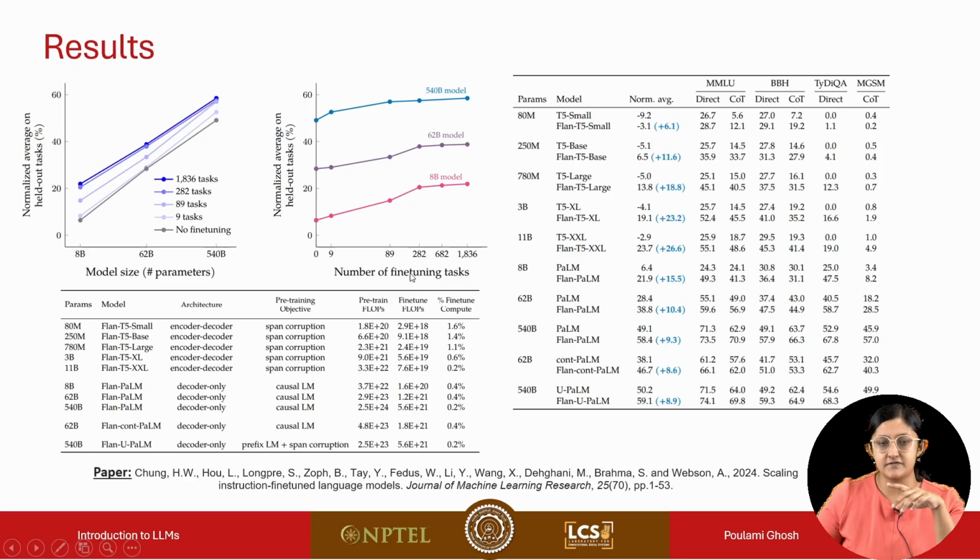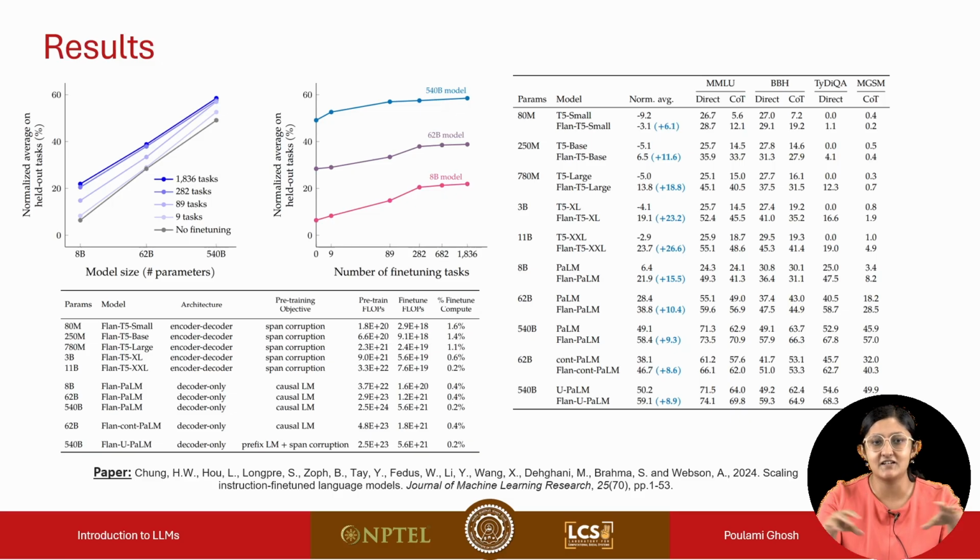In the second graph, along the x-axis, we now have the number of fine-tuning tasks. And here we have 3 models: an 8 billion model, a 62 billion, and a 540 billion parameter model. We see that if we increase the model size, the graphs are above the previous graphs. So there's an increase in performance, and also as we increase the number of tasks, the performance increases.